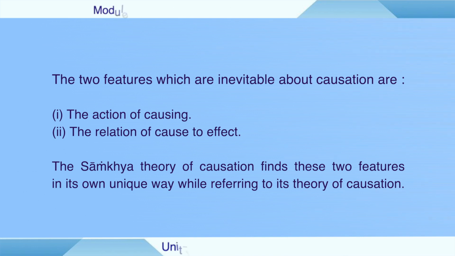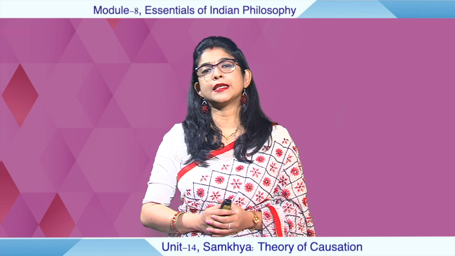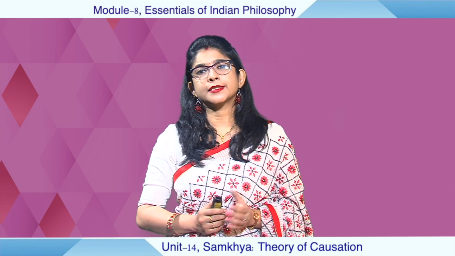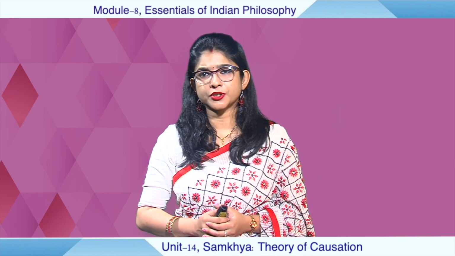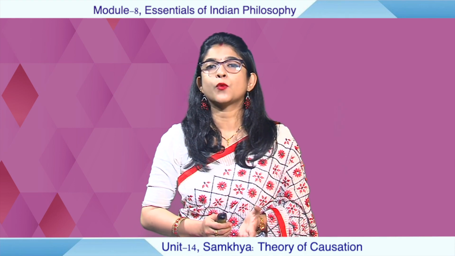Now the Sankhya theory of causation finds these two features in its own unique way. So when we discuss Sankhya's theory of causation, we will find that these two features of causation have been discussed in the Sankhya philosophy in their own unique ways.